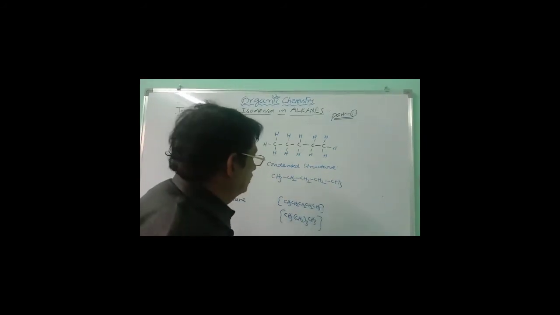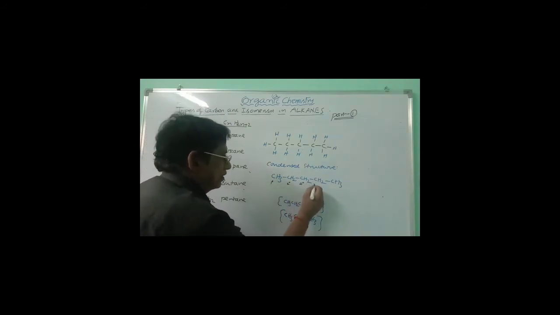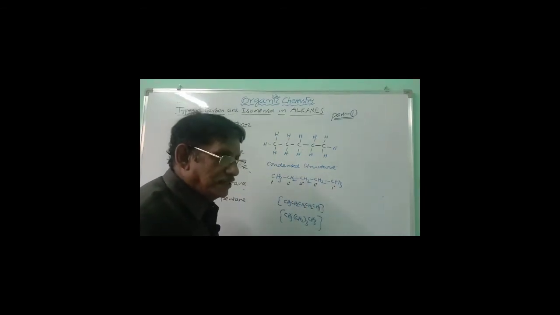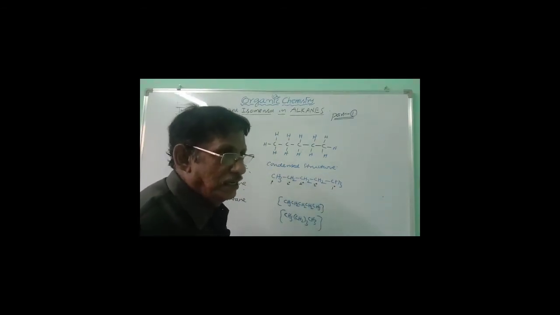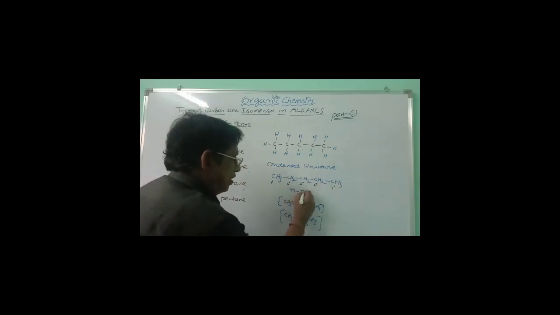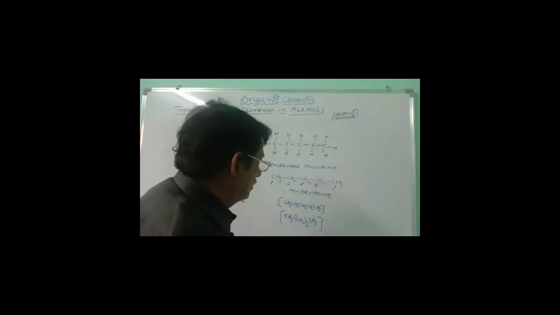And if you take here, this is pentane. If you take carbons, this is the primary carbon, middle carbons are all secondary, and this is primary. In this chain, there are secondary carbons and end carbons are primary, and so this is called normal chain. As it is pentane, this is called normal pentane. This is the condensed structure.